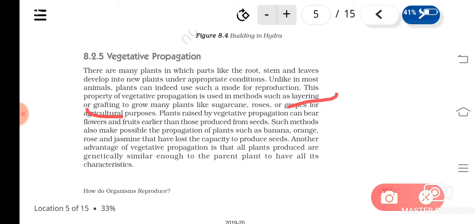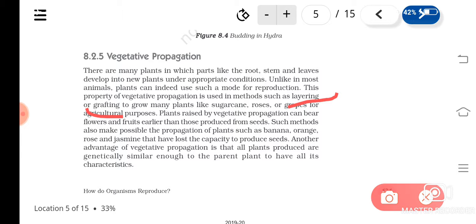So how will you induce? By making a small cut in the plant, and then if you cover that part with soil, roots will arise. Clear? Grafting means what? It's a type of artificial vegetative propagation. In this, two different plants are joined. You can see from plant nurseries that you will get grafted plants, grafted mangoes and all, and they will bear fruits within 2 to 3 years.